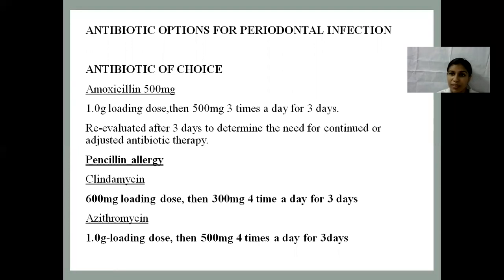In case the patient is allergic to penicillin, you have to give clindamycin 600 milligram loading dose, then 300 milligram 4 times a day for 3 days, or azithromycin 1 gram loading dose, then 500 milligram 4 times a day for 3 days. These are the treatment of periodontal abscess.